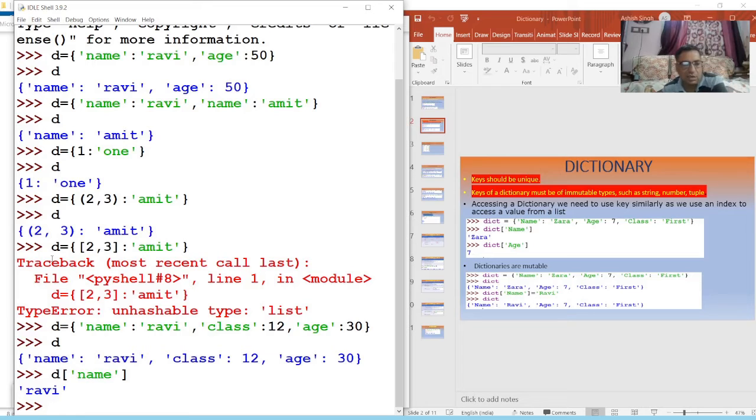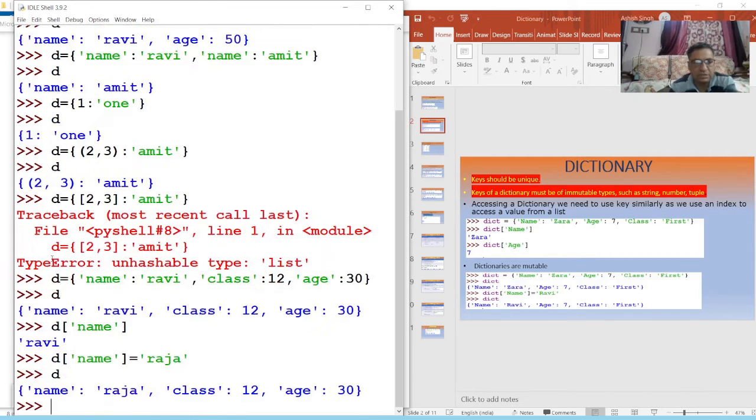The next thing I told you is that a dictionary is mutable in nature, meaning you can change the value. Suppose here the name is Ravi and you want to change Ravi to Raja. You can change it. How will you change it? d['name'] equal to Raja. Okay, so now see the dictionary. Now the dictionary has changed.